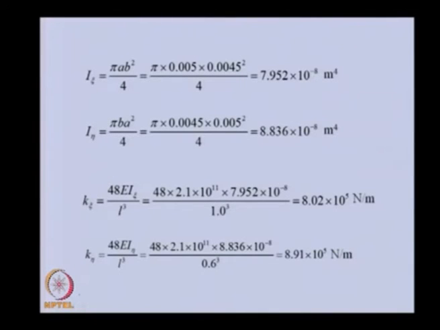So, various geometrical properties we can obtain. This is the second moment of area for the elliptical shaft. We can get it in two principal directions, and with that, for the boundary condition of the problem, we can obtain the stiffness in the two principal directions.